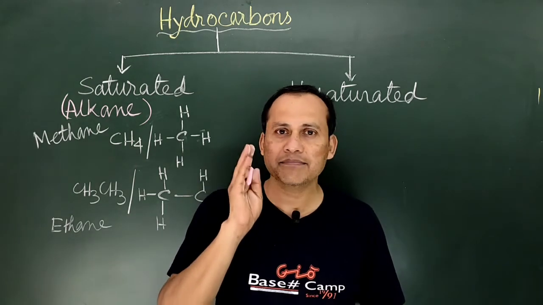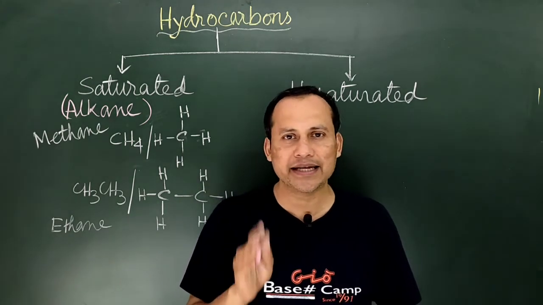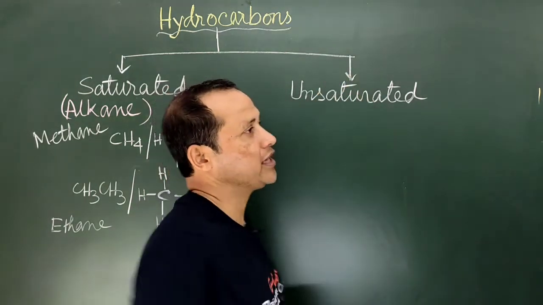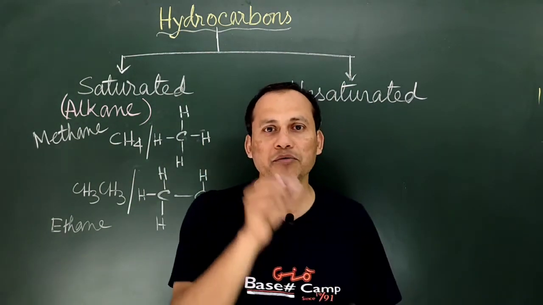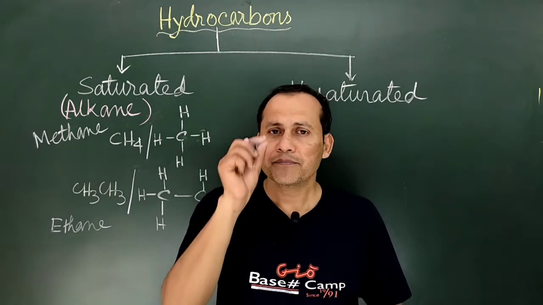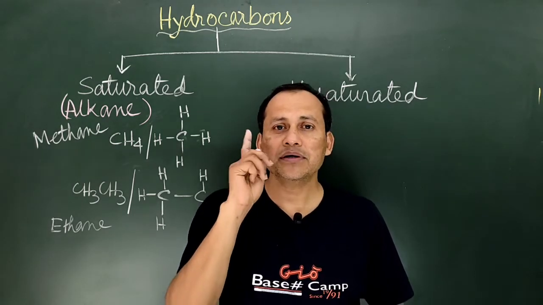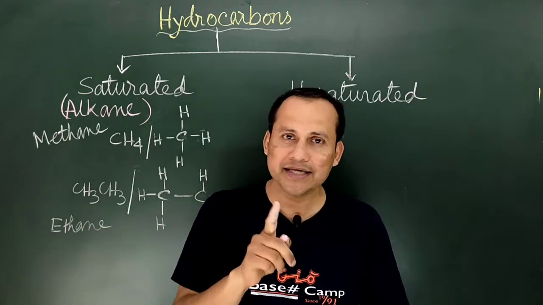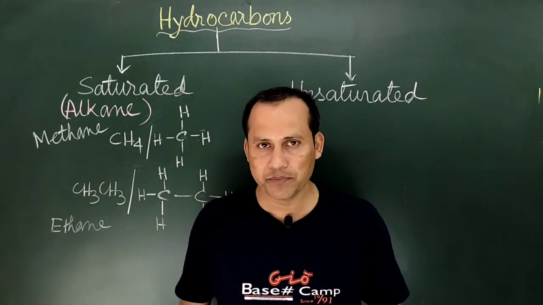So valency must be satisfied in each and every compound of carbon, but in this case the situation will arise where single bonds are not present everywhere; at least one multiple bond will be there.